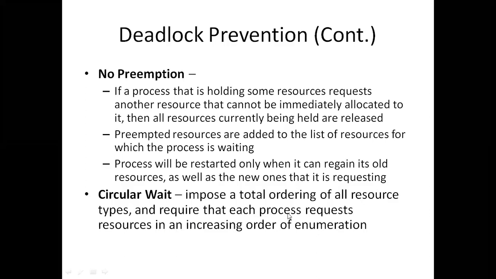Each process requests the resource in an increasing order only. That means P3 has to request for the resource which is available at P4. It should not wait for the resource which are already allocated to P1 and P2. P3 is waiting for the resource for P4 only, and P4 has to wait for the resource which are allocated to P5 only. That means each process has to request for the resource in an increasing order of enumeration only. Okay.